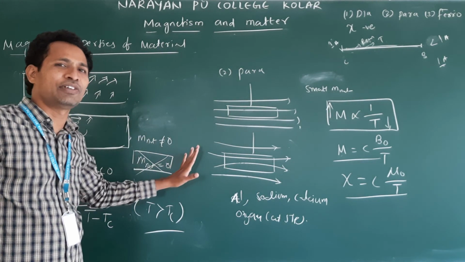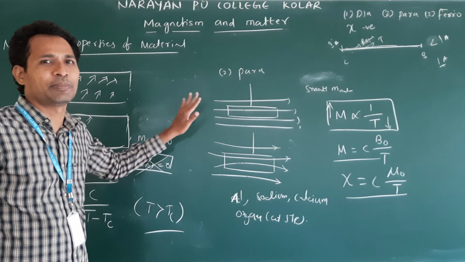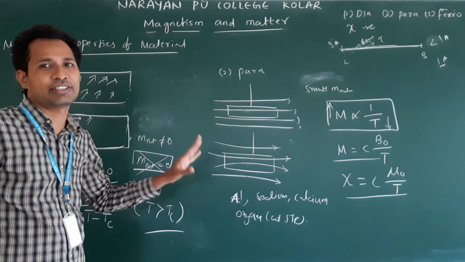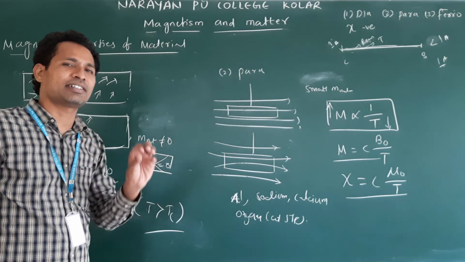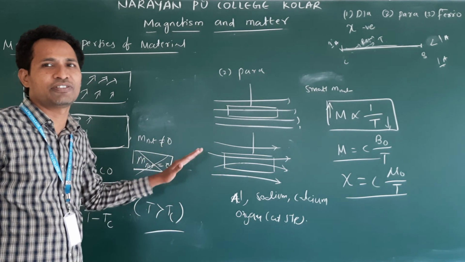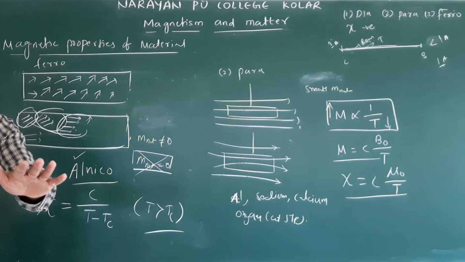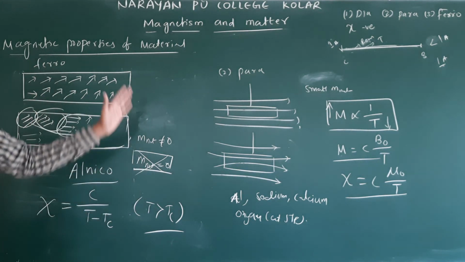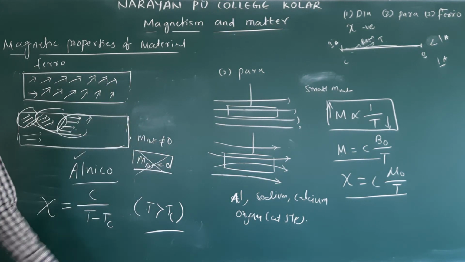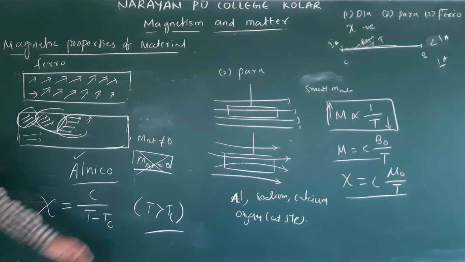It's compulsory that one question comes from this magnetic materials topic in any exam, the final exam or supplementary exam. So this table is very important. I have given it in the material. You please read that. You will understand my explanation. Remaining we will see in the next class.